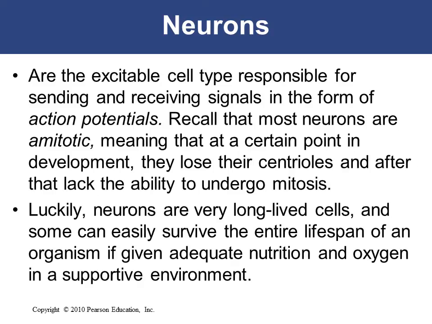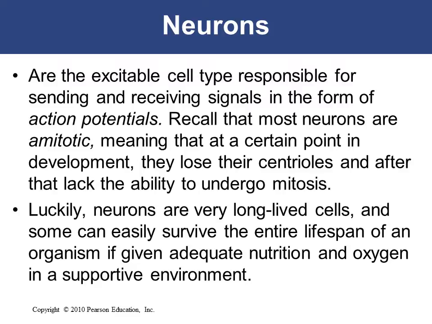And what are neurons? Neurons are electrically excitable cells that process and transmit information by electrical and chemical signaling. They are also excitable cells responsible for sending and receiving signals in the form of action potentials.